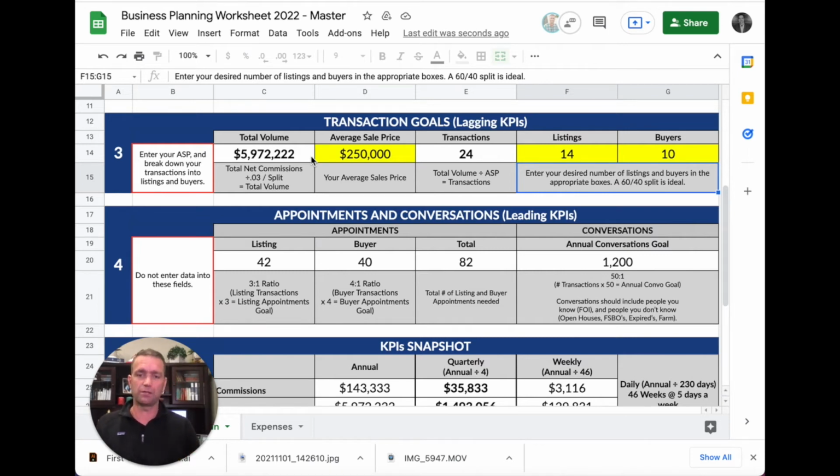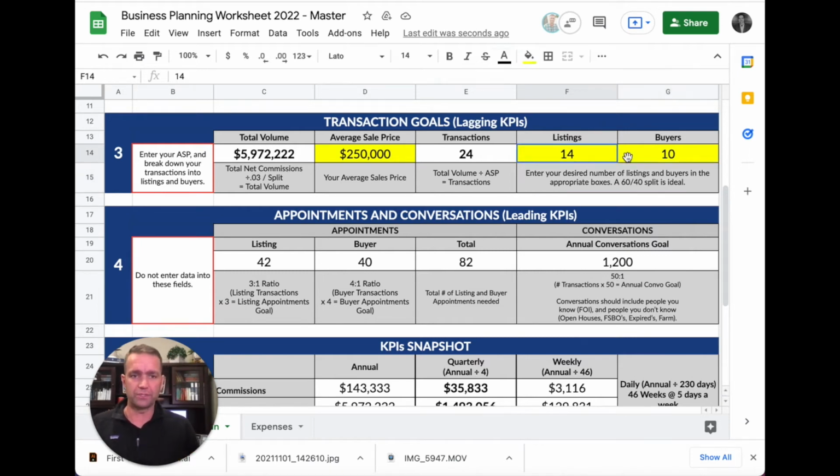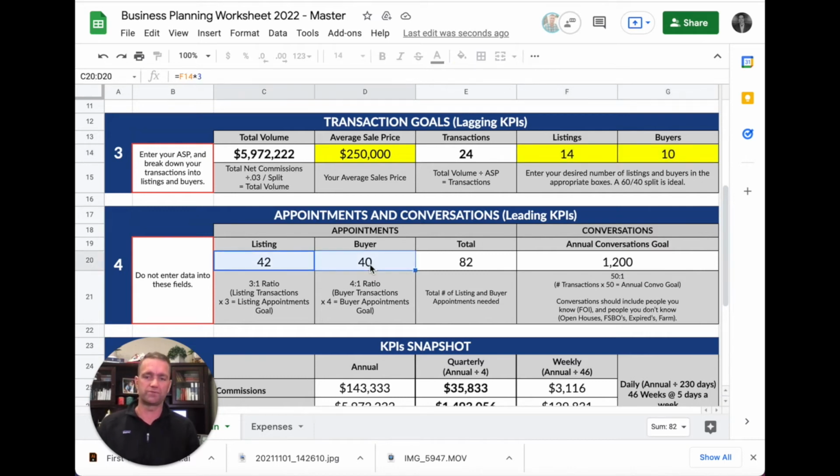So what this tells us, based upon these ratios, I've got two different ratios for buyers and sellers. So here's the big idea. Stats tell us in our industry that for every 3 listing appointments you go on, you will close 1 listing.